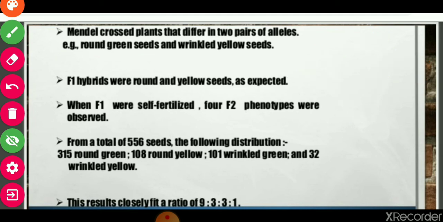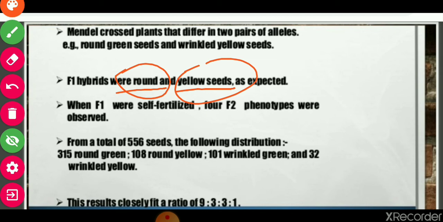F1 hybrids were round and yellow seed as expected, because round and yellow are the characters which are dominant. So in the F1 generation, dominant traits are expressed. When F1 were crossed or self-pollinated, 4 F2 phenotypes were observed.